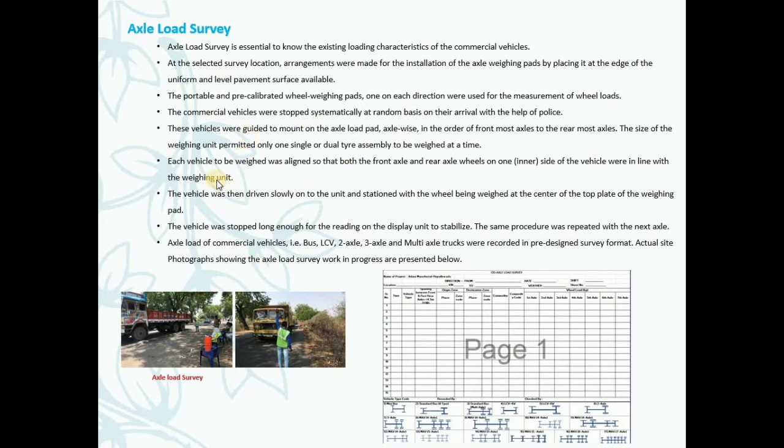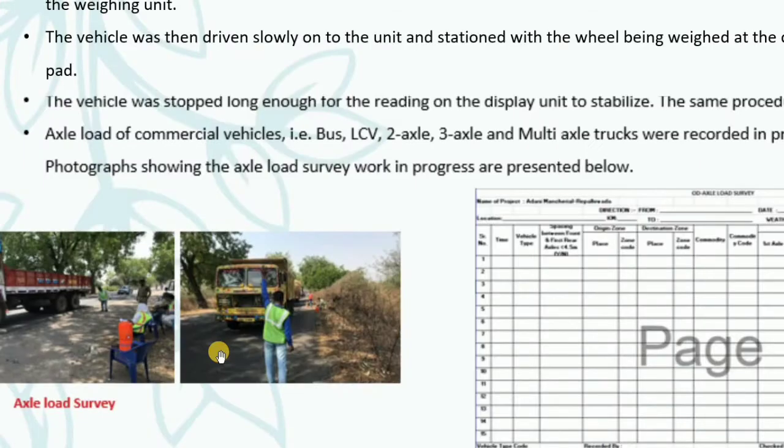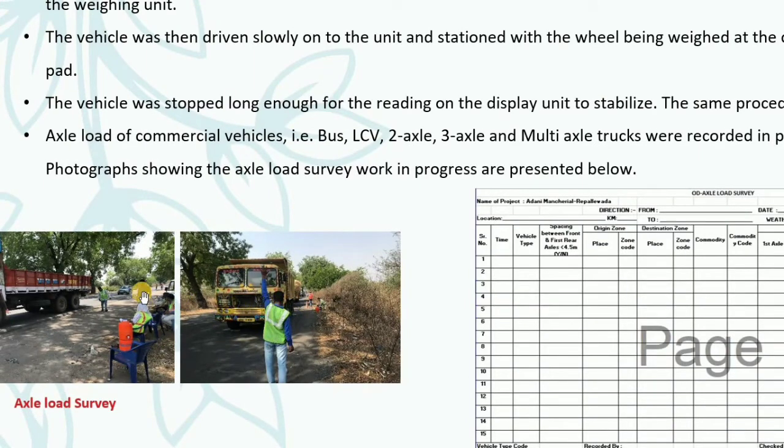You can read it, but normally the main arrangement should be a generator for the night time, and then police arrangement, calibrated weighing pads should be there. After that, you have to stop the vehicle and keep it exactly in the center. Then you have to note down the reading, weight. It should be in a proper format. Vehicle type also should be mentioned in the format. So these are the snapshots. See, police is there, and safety jackets also there.